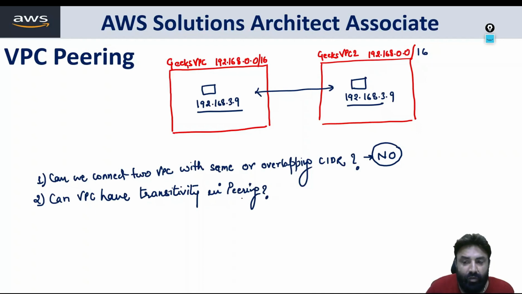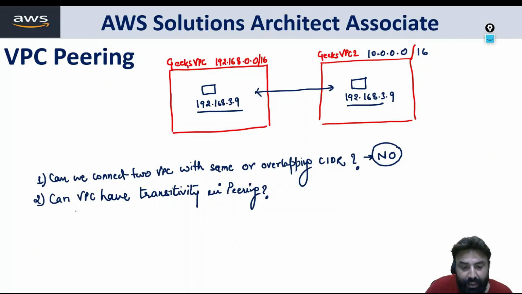Now what is the meaning of it? Let's say, can we connect two VPCs with overlapping CIDR? The answer is no. So let's make it correct and change one to 10.0.0.0. Can I make a peering connection? The answer is yes. Two VPCs with different CIDRs can be peered. The answer is perfectly correct, and we are going to see all these things practically.